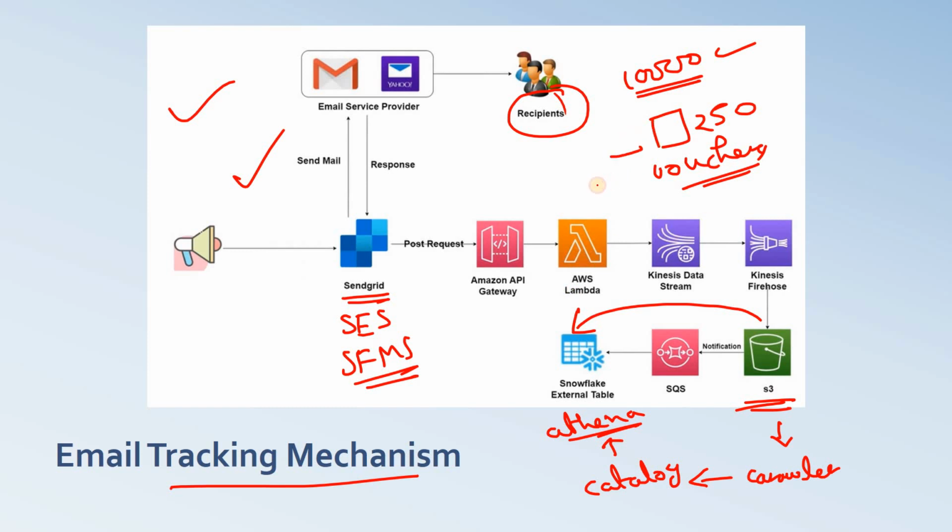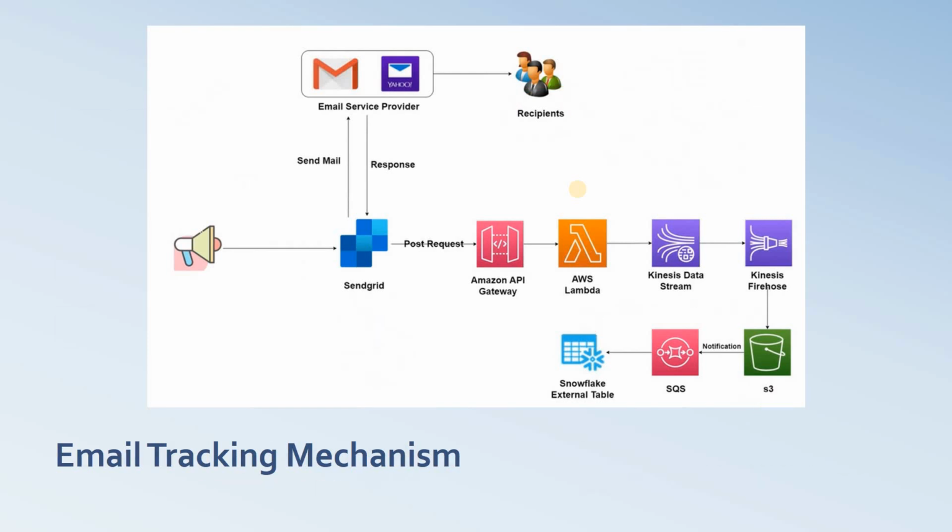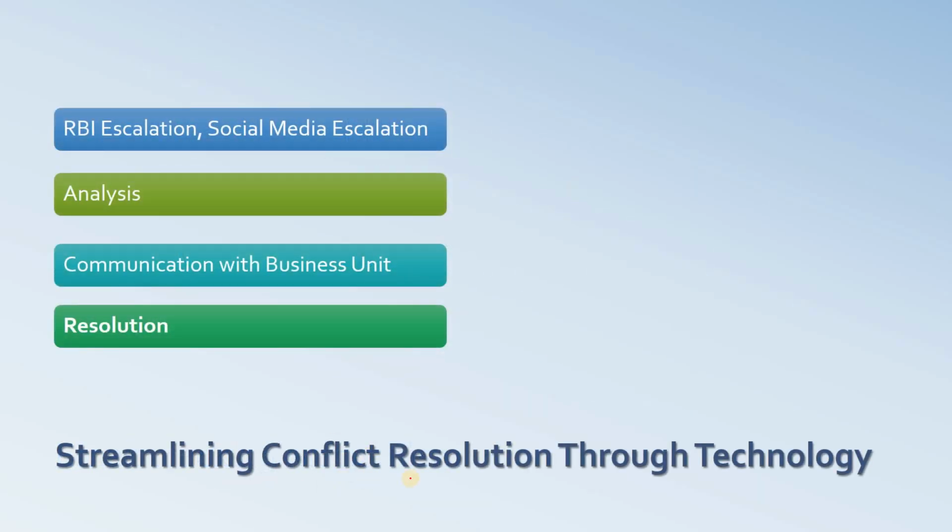Now, sometimes we send this particular voucher and after many days the customer might claim that they have not received the voucher. Maybe the customer has not received the mail due to some reason, or it may happen that the customer has received the email, but he or she might overlook that. So that time, again, this kind of email tracking mechanism helps us in debugging the issue and helps us resolve the conflict ASAP. So that's what basically streamlining conflict resolution through technology.